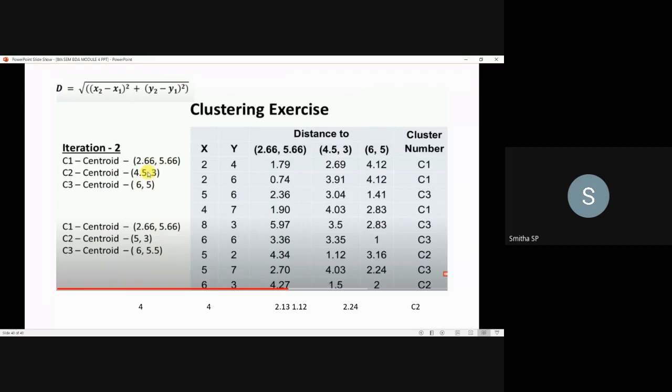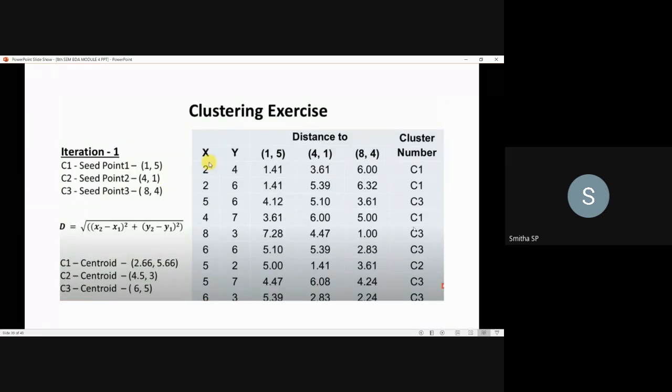Now you got to know that the data points are moving. So what you are supposed to do, you should go for further iteration. So you have to identify the centroids. Once you start numbering the clusters, just compare the cluster number with the previous iteration. If there are changes in the cluster numberings, it shows that there is a data point movement, so then you have to go with the further iteration.